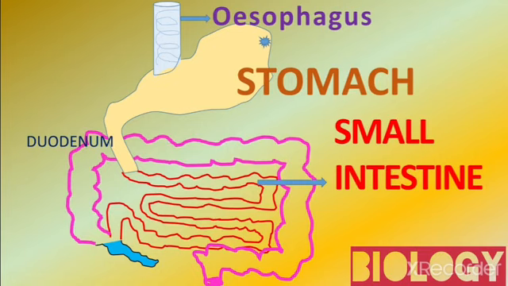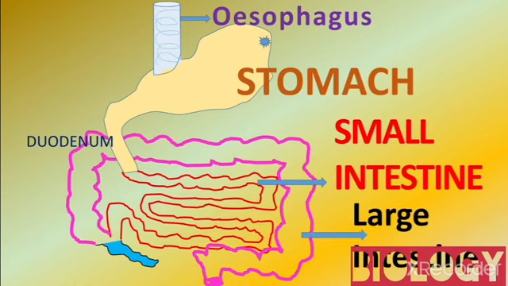The large intestine opens into the anus. Sir, what is the importance of the large intestine? The large intestine's role is mainly that water is absorbed here and the remaining waste material is stored before being removed in the defecation process.